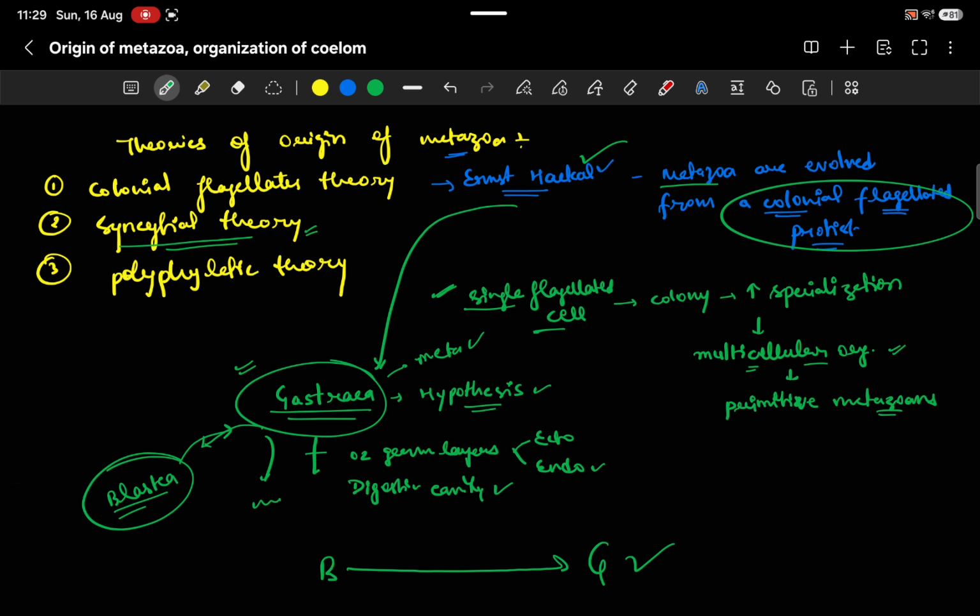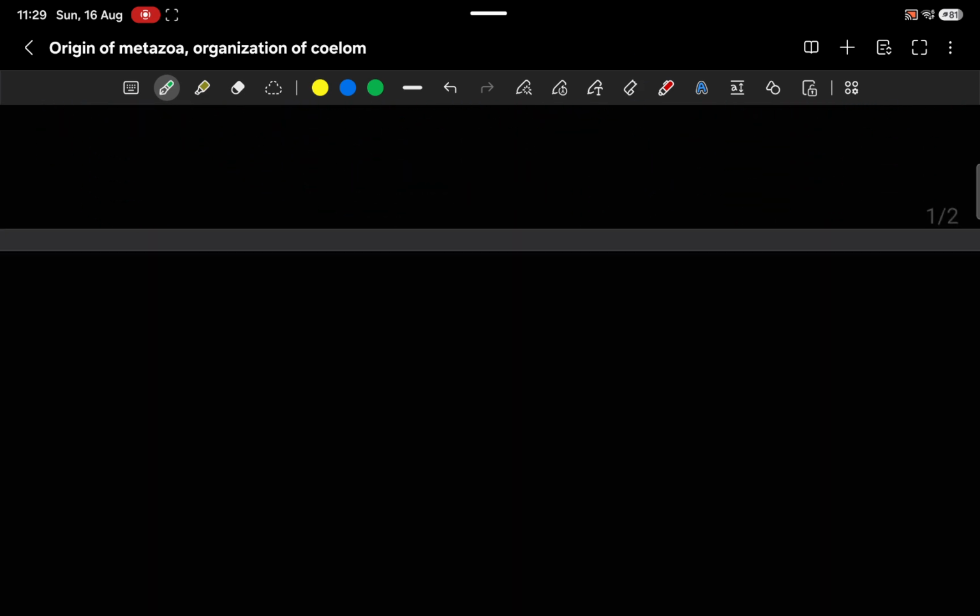Then after, we come to the syncytial theory. So what is the syncytial theory? Syncytial theory is very simple. Syncytial theory is also known as the ciliate theory.